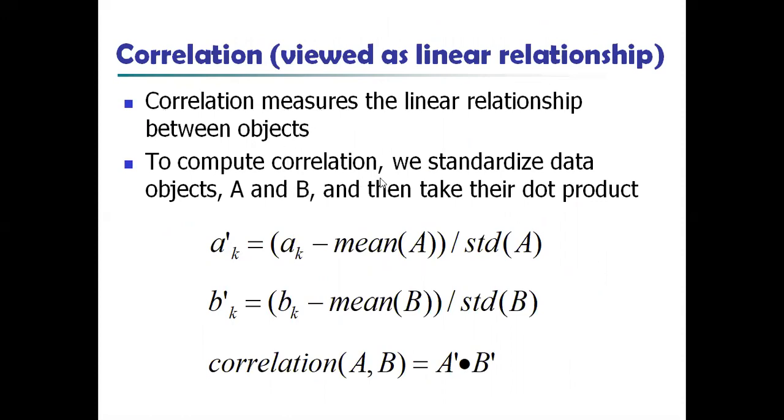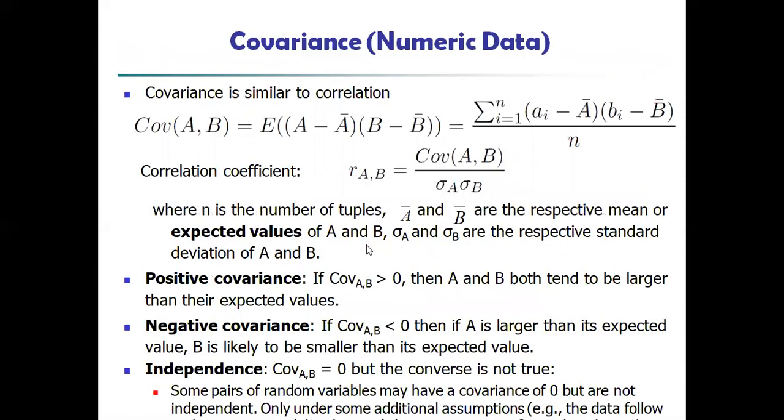To compute the correlation, we standardize the data objects A and B, then take their dot product. That is, first we take the mean value and standard deviation, and based on that you can compute correlations even when the values are not given properly or there is a missing value. So covariance is for numeric data, which is directly substituted.